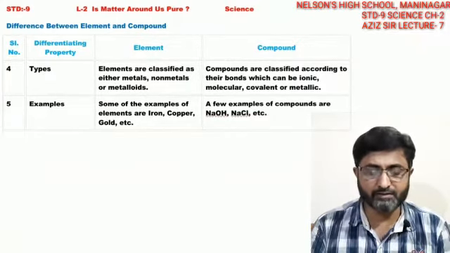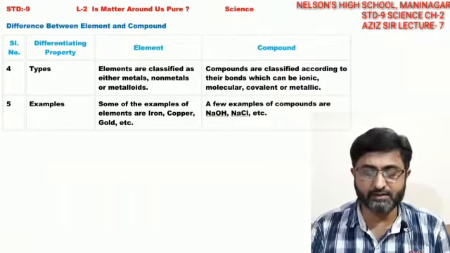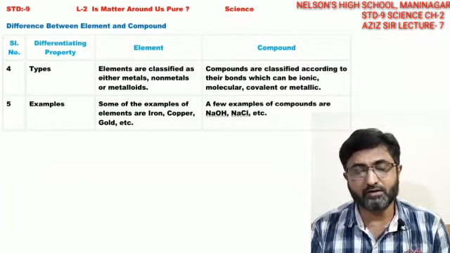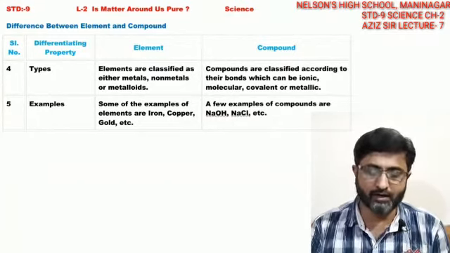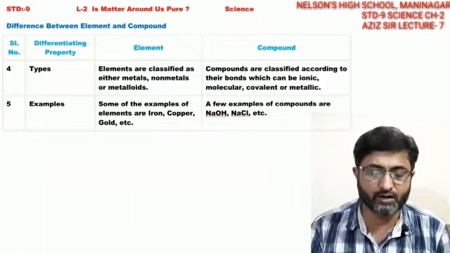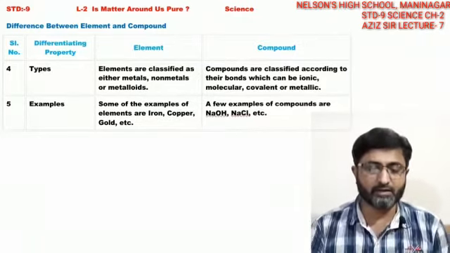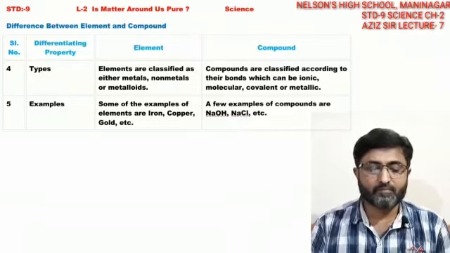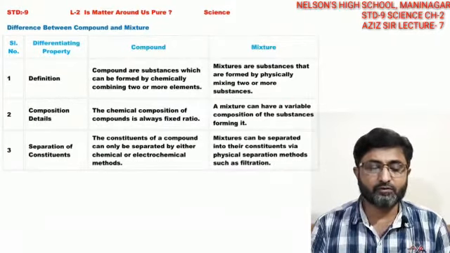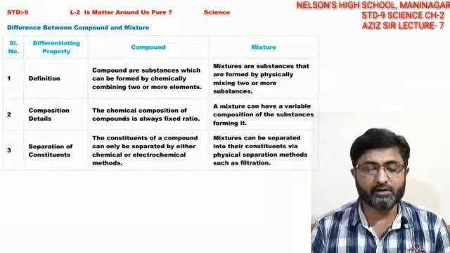As examples, I gave you iron, copper, gold, etc. in the case of elements, but for compounds, sodium hydroxide, NaCl, sodium chloride are the different compounds that can be classified. So I hope you understood this part. We are going to shift to the next differences, that is compound and mixture. Now, what are the differences between compound and mixture?